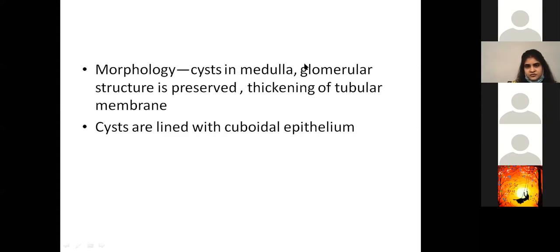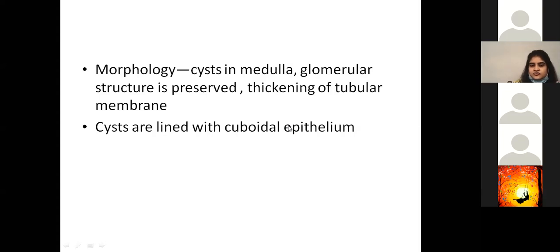In the cysts, you will see cuboidal epithelium.